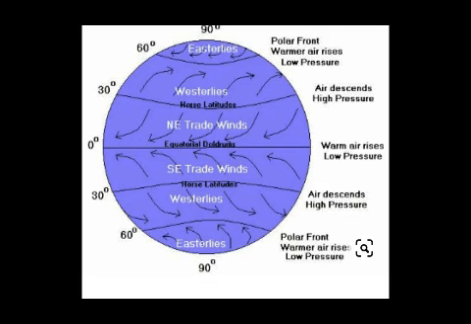Now let's see the second one, that is westerlies. It is also called prevailing westerlies, and it is in the middle latitude of the earth. You can see in the middle latitude, that is from 30-degree to 60-degree latitude, and these winds blow from the west to the east. You can see the direction of the arrow, from west to east and also towards the pole. It is also air descending, falling down, at high pressure.